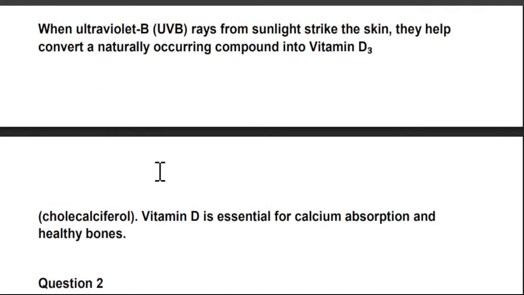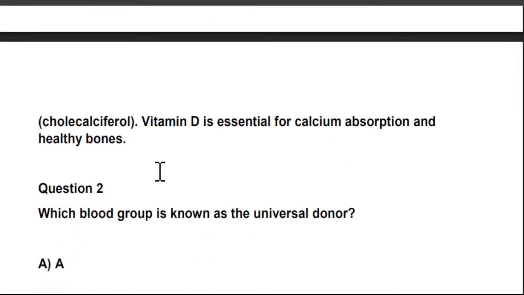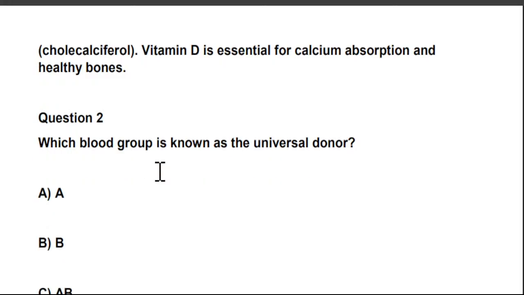So which vitamin is synthesized in the human skin when it is exposed to sunlight? It is vitamin D, right? And what is the importance of vitamin D? It is very important, essential for calcium absorption and healthy bones.